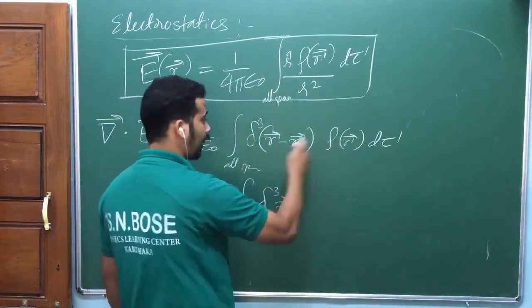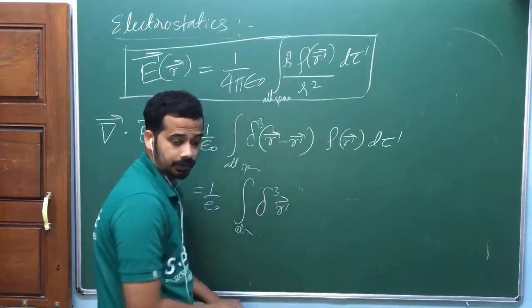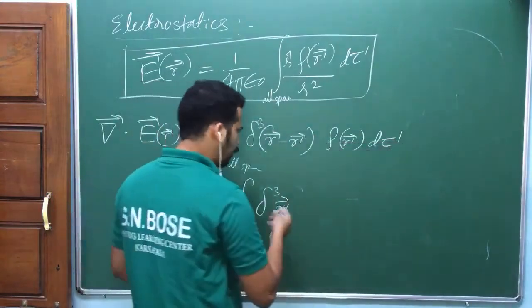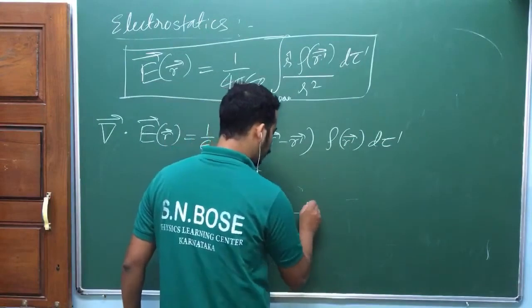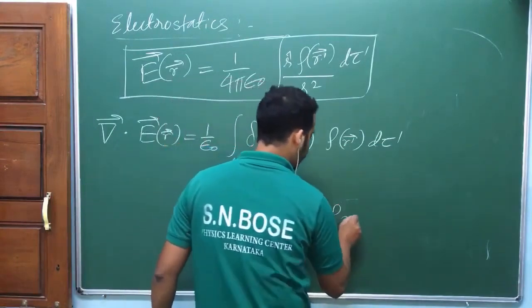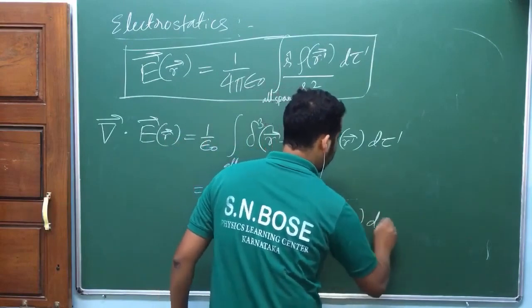In the integration, this r prime is variable, remember. Grab this idea, only the rest of the thing you can manage. Only small idea: r prime is variable. Rho of r prime d tau prime.